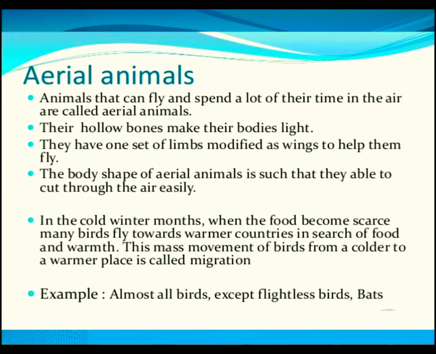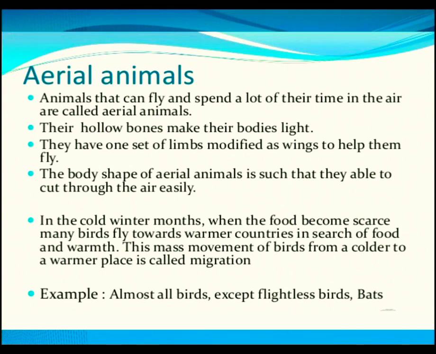Unlike other animals, birds have a special feature to migrate from one place to another when there is a scarcity or lack of food. So birds migrate from one place to another in search of food, and that mass movement of birds from the colder region to a warmer place is known as migration. Almost all birds are aerial animals because almost all birds can fly except flightless birds. And what are the examples of flightless birds? Emu, kiwi, penguin, and ostrich.